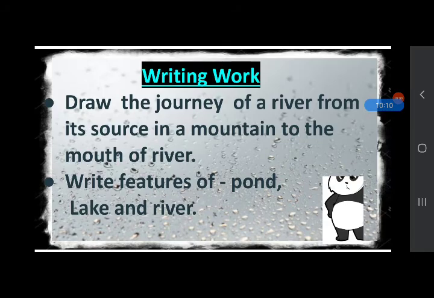This is your writing work for today. Question 1 is, draw the journey of a river from its source in a mountain to the mouth of the river. Mouth of the river is where the river ends its journey, the end point of the river, and the river ends its journey in a sea or ocean. And the next question is, write a few features of pond, lake and river.